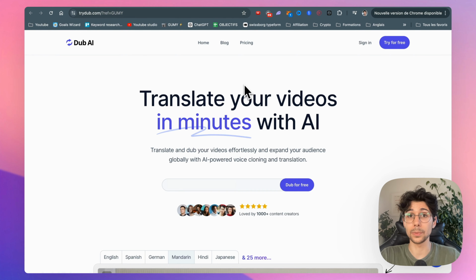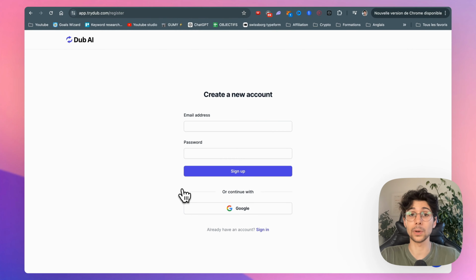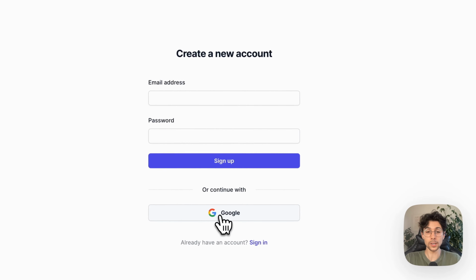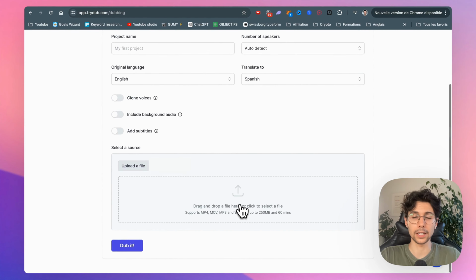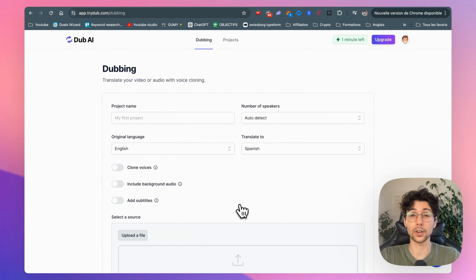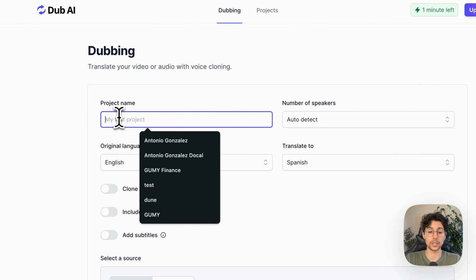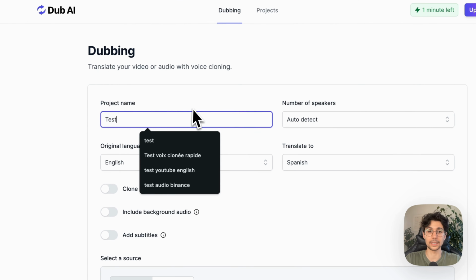So on GUMY's platform, you simply have to click at the top right on Try for Free. Then you simply have to register with an email address or simply a Google account. I'm going to register with my Google account like this. Once that's done, you have a little tutorial that you may or may not read to learn how to use GUMY. And then directly you will be able to translate a video. So you simply have to give a title to your project. You can, for example, put test here.